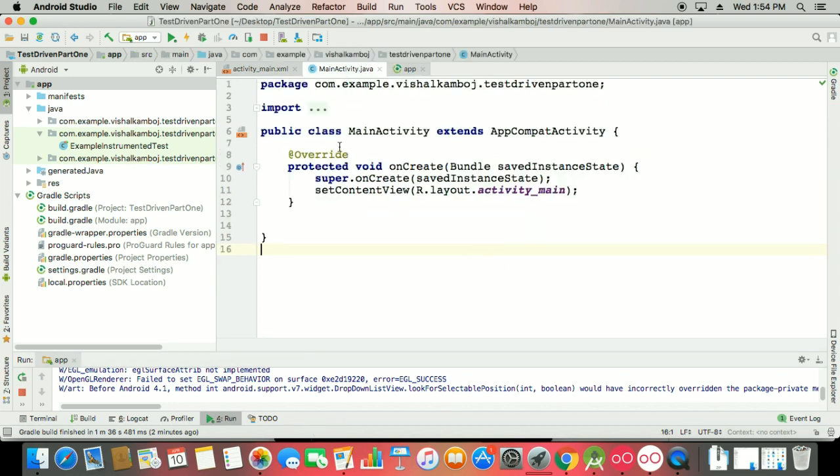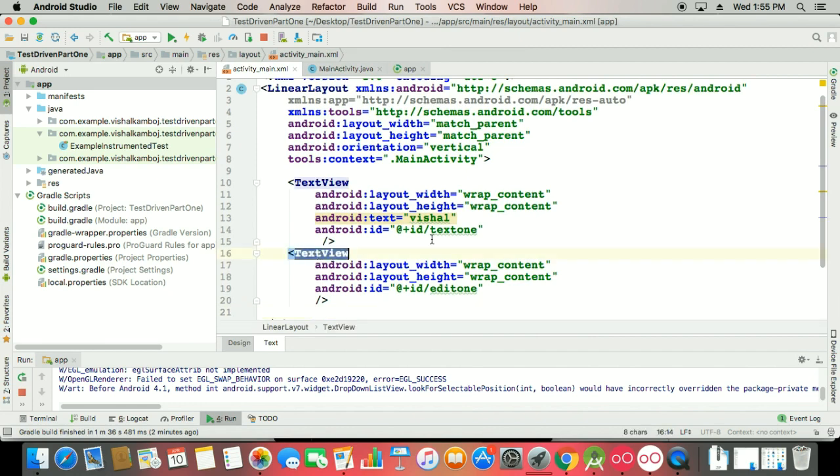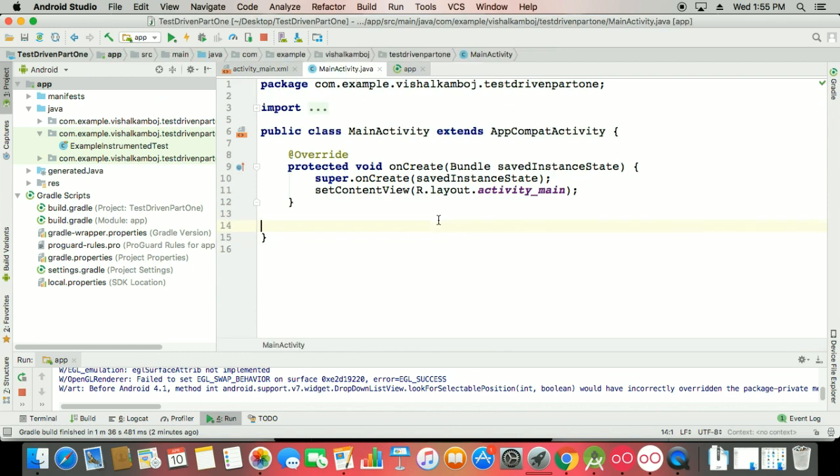So today I'm not going with the view model, live data and other things. I just showed you the basic thing because of the learning phase, so you can see how we can work with activity testing. Here you can see we have a text view, and I will make an edit text. So we have to work with both. Here I'm applying the text value, the name Vishal. Nothing else, just simple. So here we have a simple main activity.